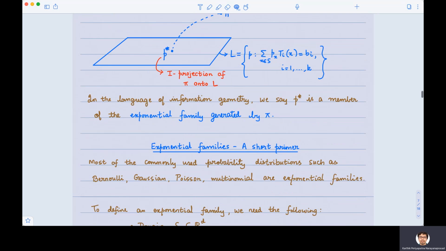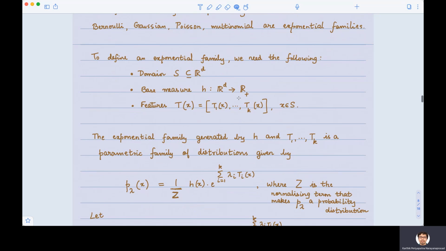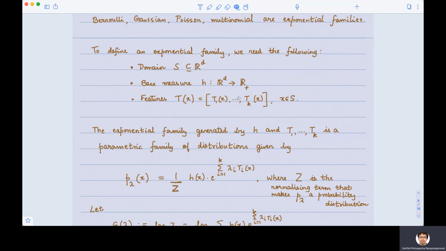Okay, so let's see what exponential family then means. In order to define an exponential family of probability distributions, one needs to define three quantities. Number one, the domain, that is the set on which this probability distribution is going to be defined. The second is the base measure. The base measure can be a probability distribution or may not be a probability distribution, but it is a positive quantity that is defined on the underlying space.